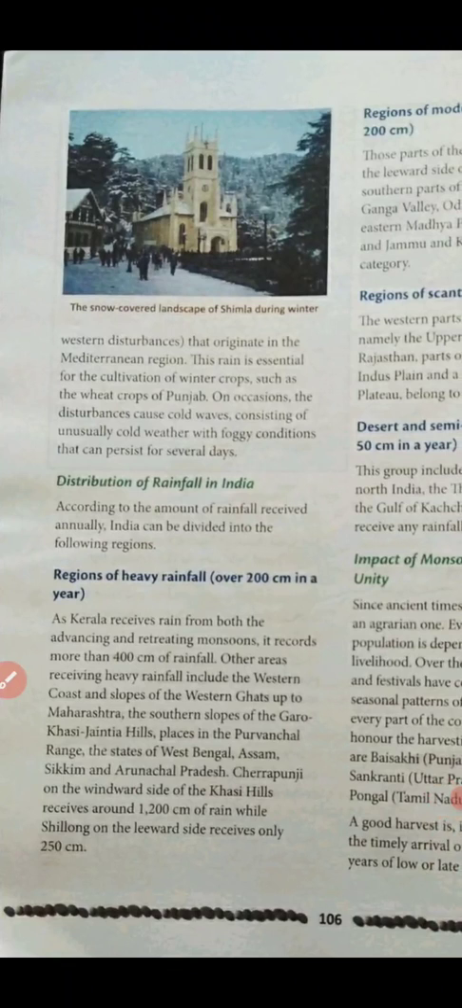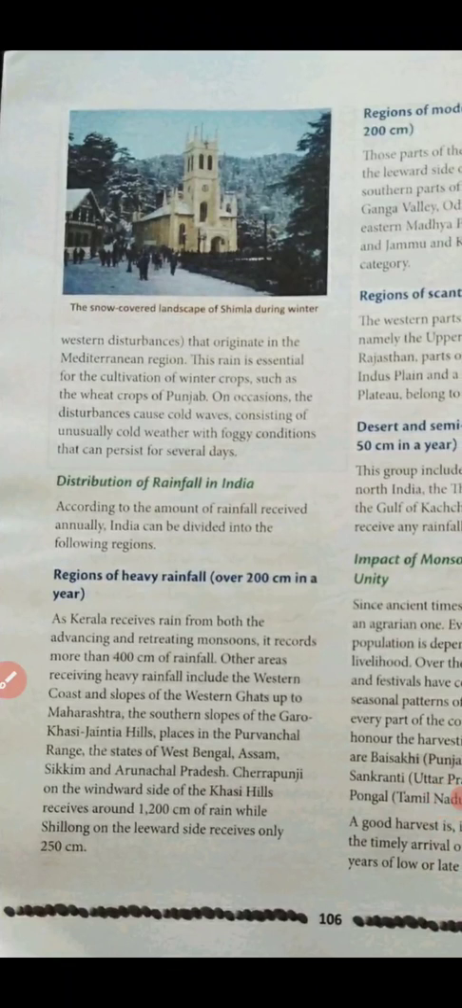Students, today we are going to continue our discussion on chapter 9, that is climate of India. Yesterday we discussed two seasons of India, the northeast monsoon season and the winter season. Okay, so today we will discuss the distribution of rainfall in India.